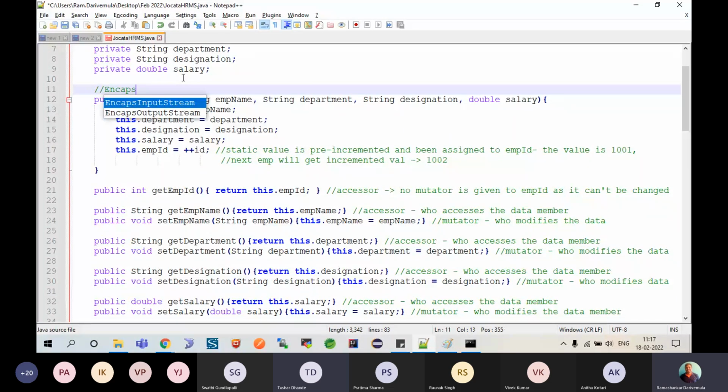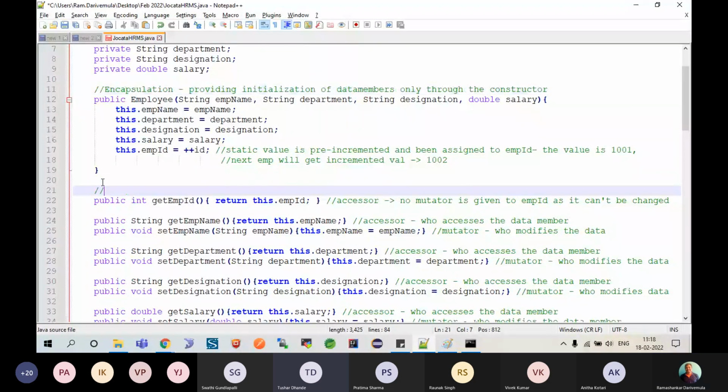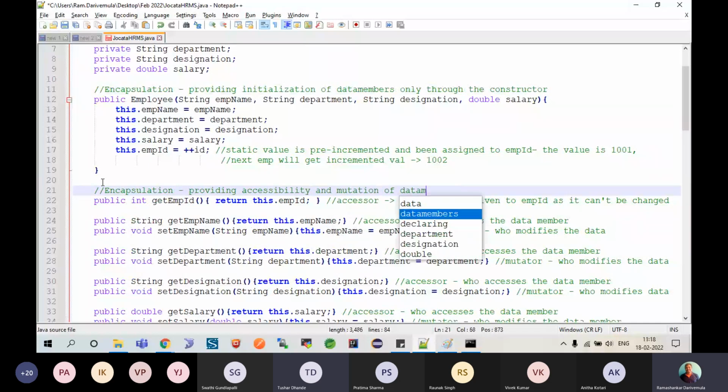Encapsulation, okay, providing initialization of data members only through the constructor. And then this one, encapsulation second level, providing accessibility and mutation of data members only through these accessors and mutators. This is the second way of encapsulation. Am I clear? There are two ways you can actually achieve this.